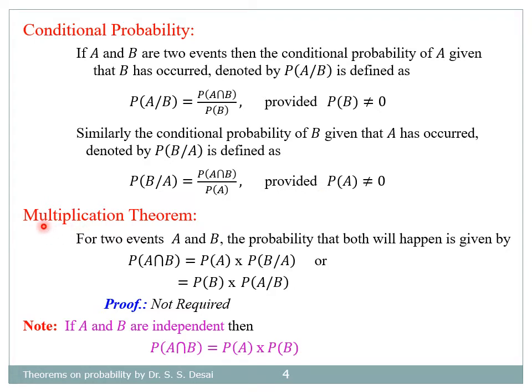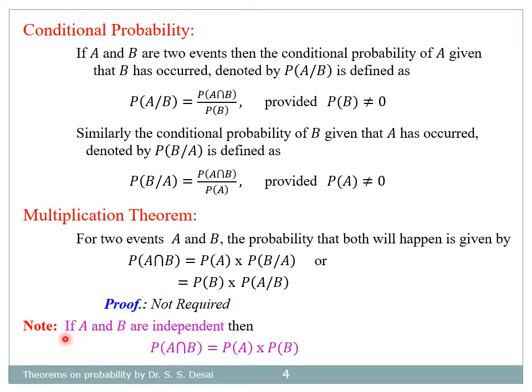Now let us see the multiplication theorem. For two events A and B, the probability that both will happen at a time is given by probability of A intersection B equal to probability of A into probability of B given A, or equal to probability of B into probability of A given B. So these are the equations of multiplication theorem. The proof is not needed for you.